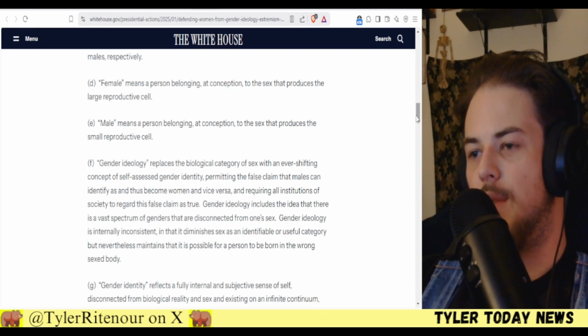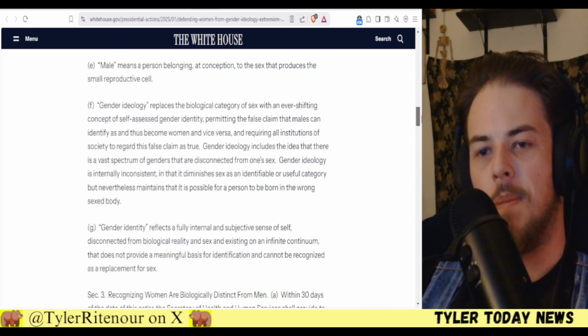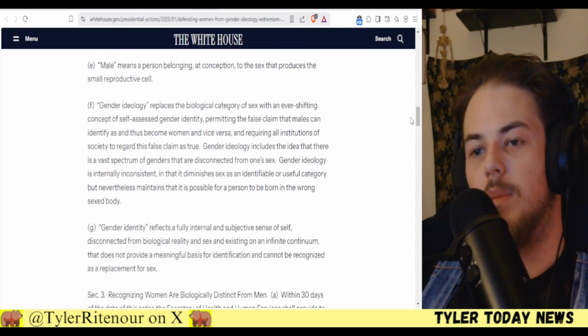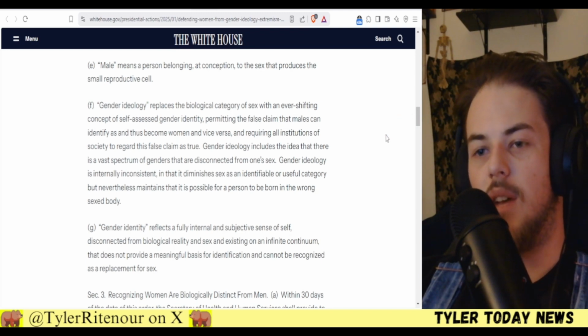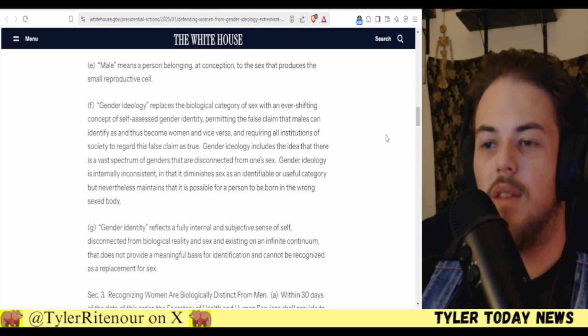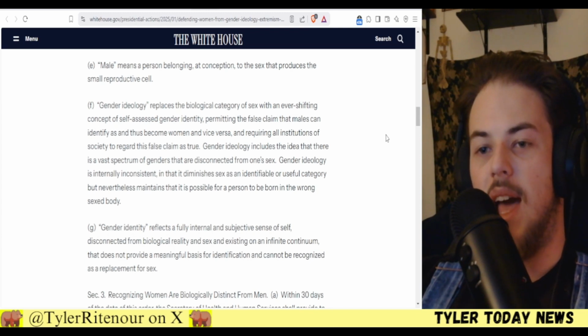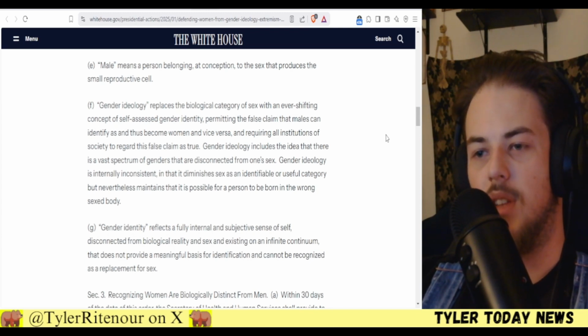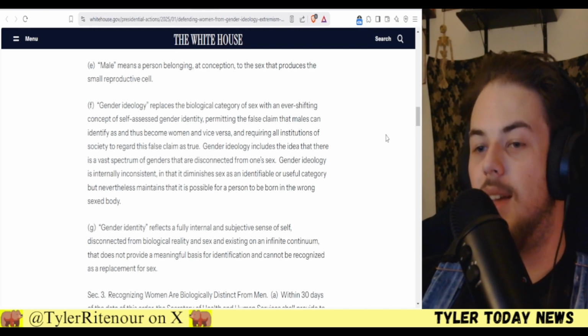So we'll see how that affects abortion laws in the future. Gender ideology replaces the biological category of sex with an ever-shifting concept of self-assessed gender identity, permitting the false claim that males can identify as and thus become women and vice versa, and requiring all institutions of society to regard this false claim as true.